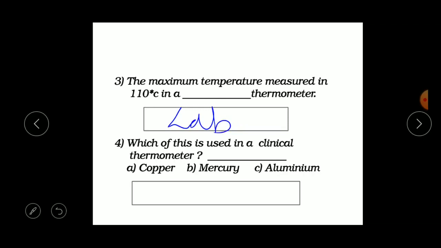Next question. Which of these is used in a clinical thermometer? A. Copper. B. Mercury. C. Aluminium. Whether copper or mercury or aluminium? Yes, it's mercury, right? Very good, children. Hope you all understood the concepts very well.